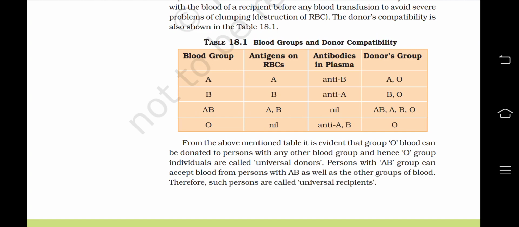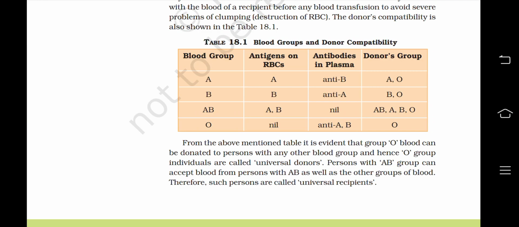Blood group AB. Antigens on RBCs are A and B. Antibodies in the plasma, nil. There are no antibodies in the plasma. The donor group consists of AB, A, B and O.